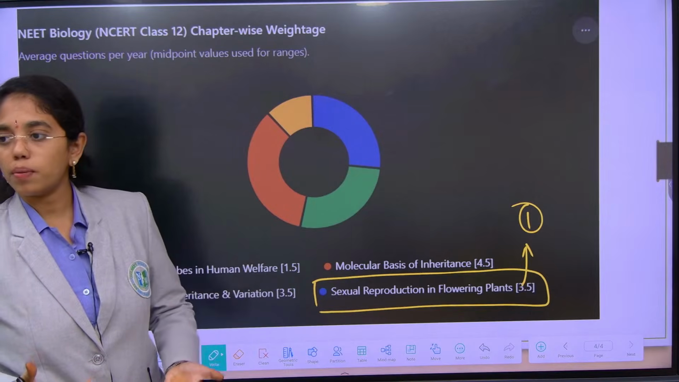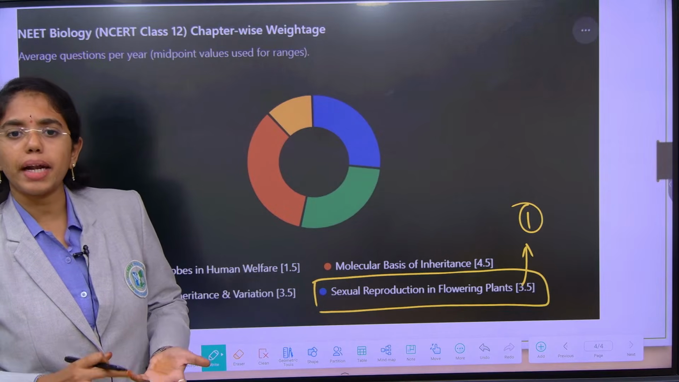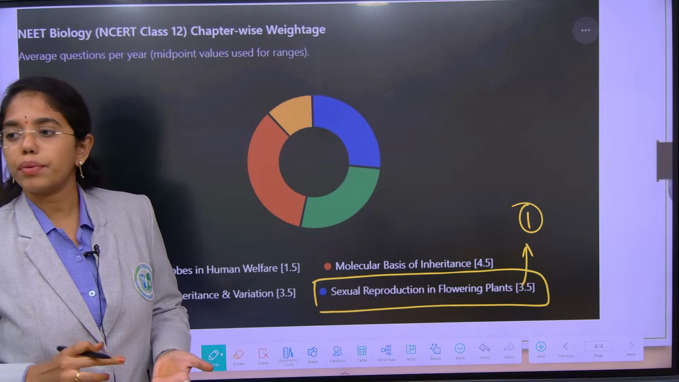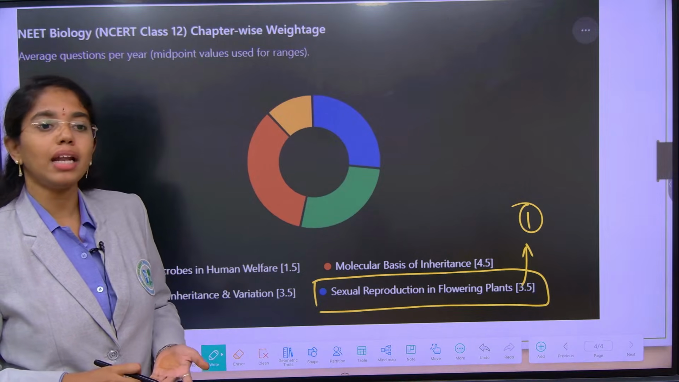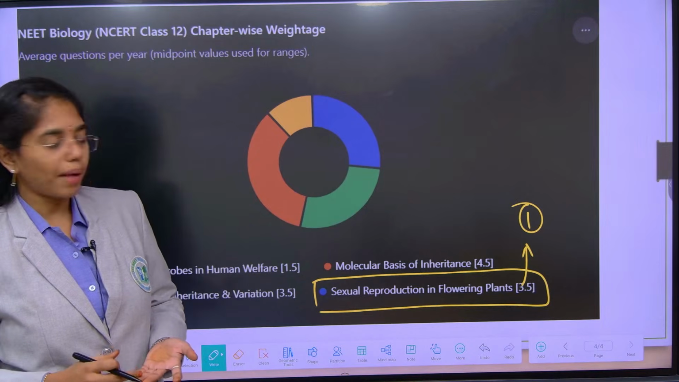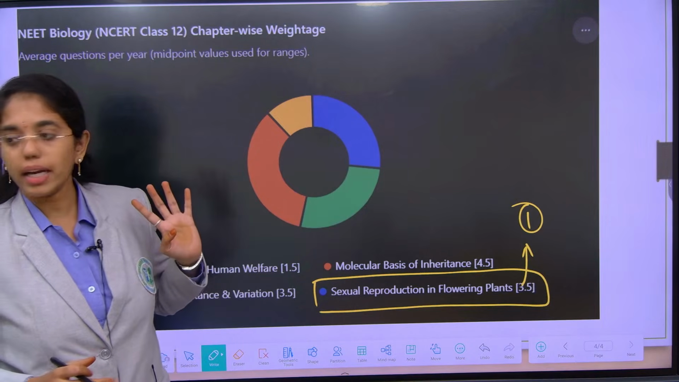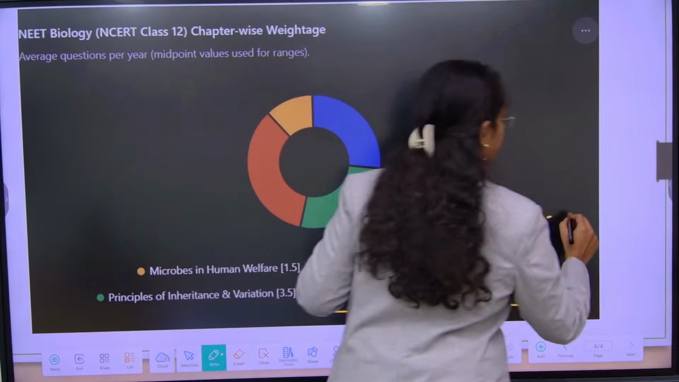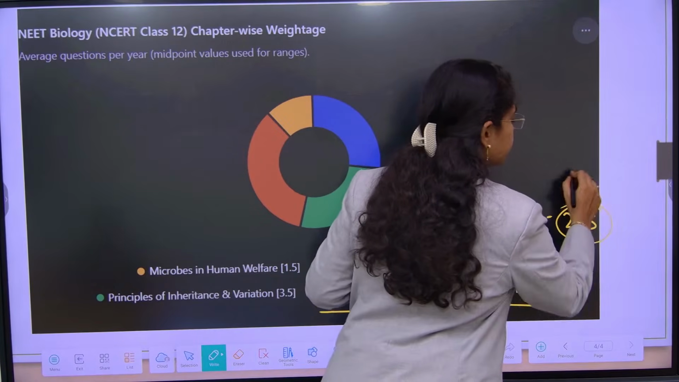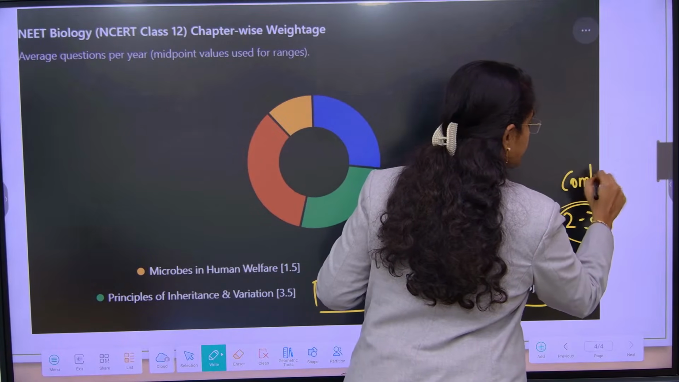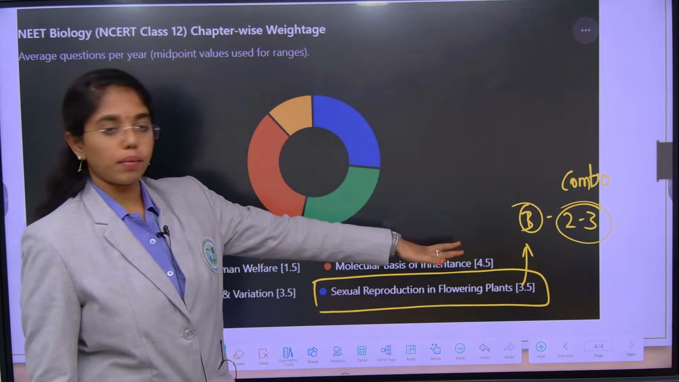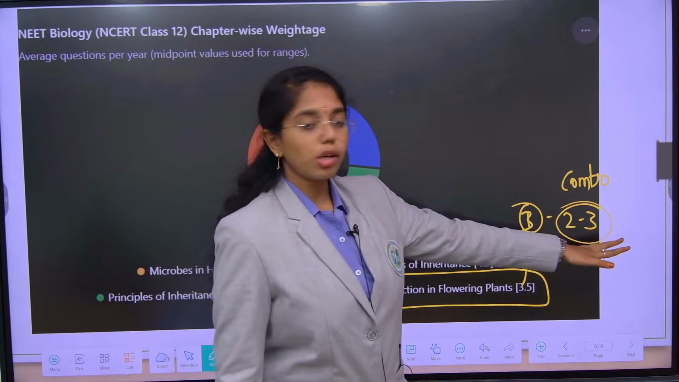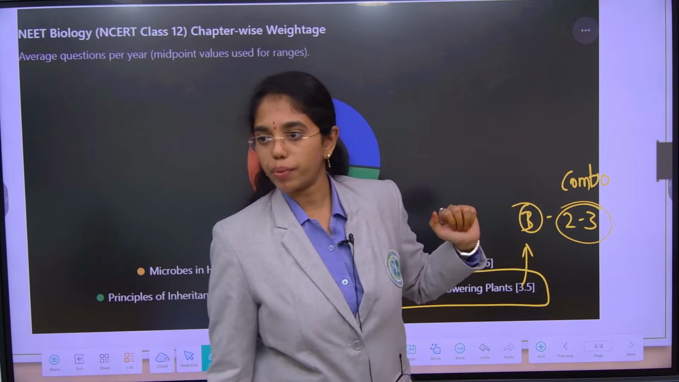But in combination, it can be combined with plant kingdom, with morphology of higher plants, or with cell cycle and cell division. With these chapters, combo questions can again be around 2 to 3. Alone you will have 3 questions, and with combo chapters again 2 to 3 questions.